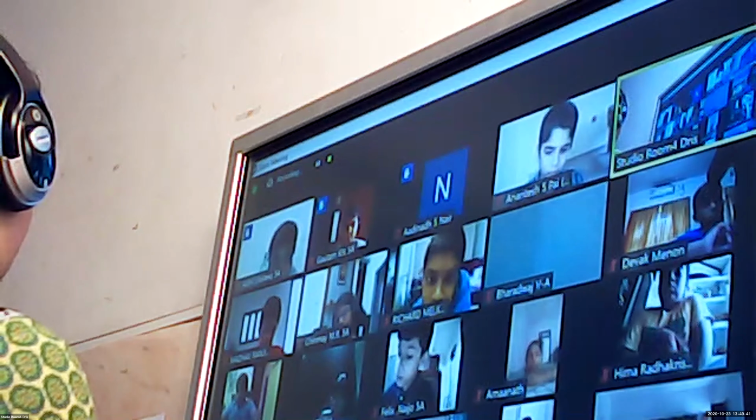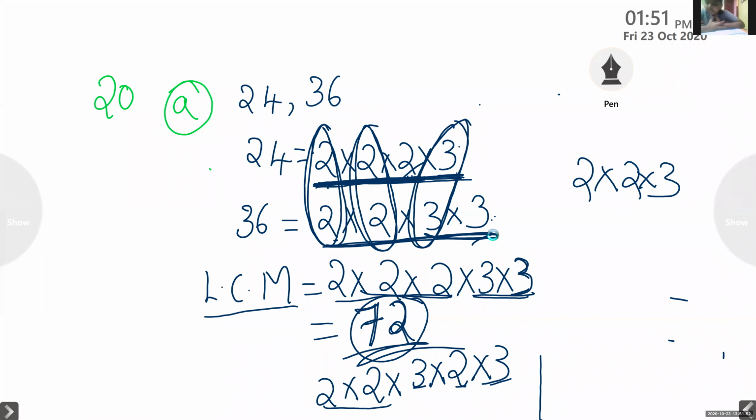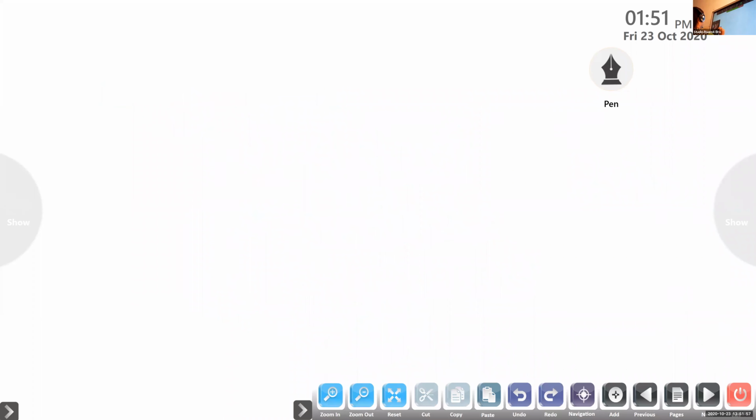Ma'am, my mother told another trick. Ma'am, you told the HCF is 2 into 2 into 3, right? Finished? Yes, ma'am. Okay, so those children who have not finished, see, this method of taking the two numbers together is not compulsory because we are not learning it in class 5 now. I was just showing it because it is useful for you in your future classes.